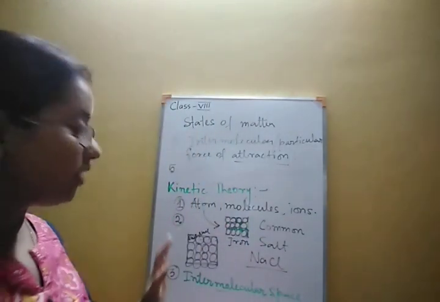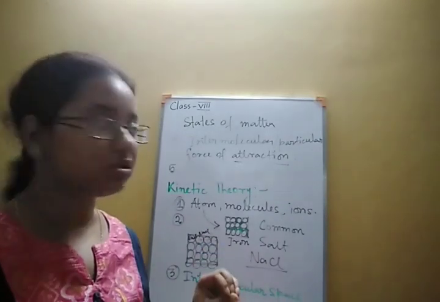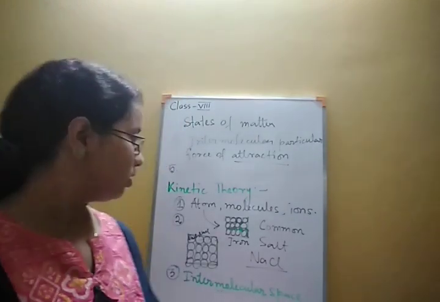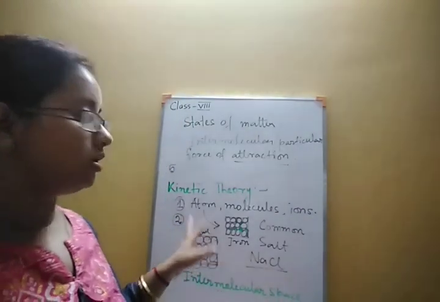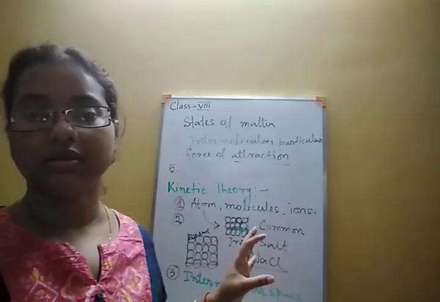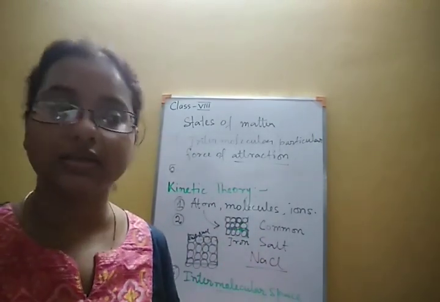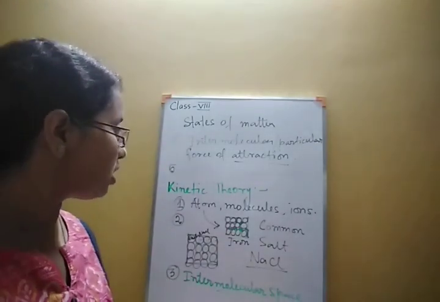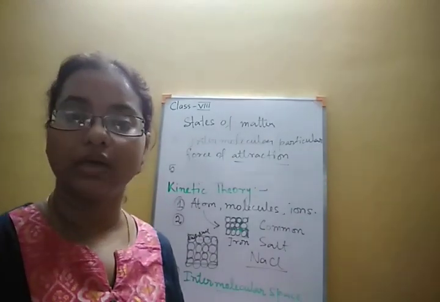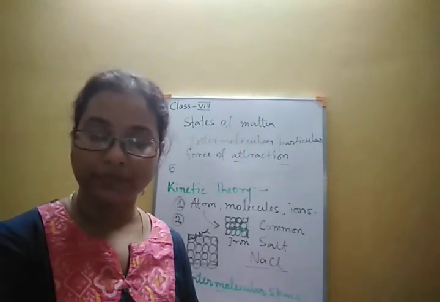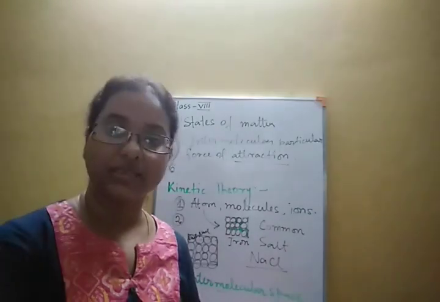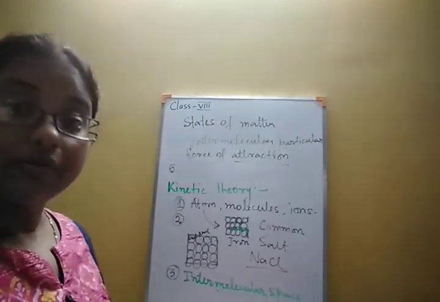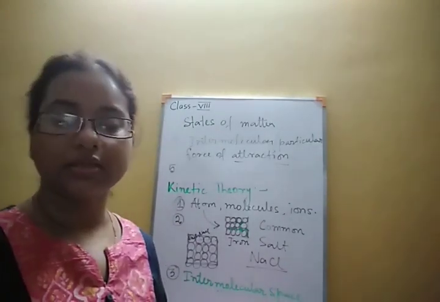So these 5 points are called the 5 postulates of the kinetic theory of matter. Let us revise once again what we have learned. First of all, matter contains tiny particles, called atoms or molecules or ions. Next, these atoms, molecules or ions are identical for the same kind of matter. In all respects, their properties, their mass, everything will be the same.